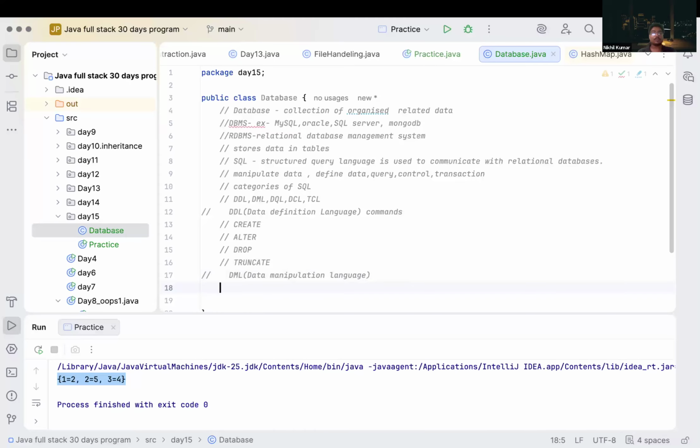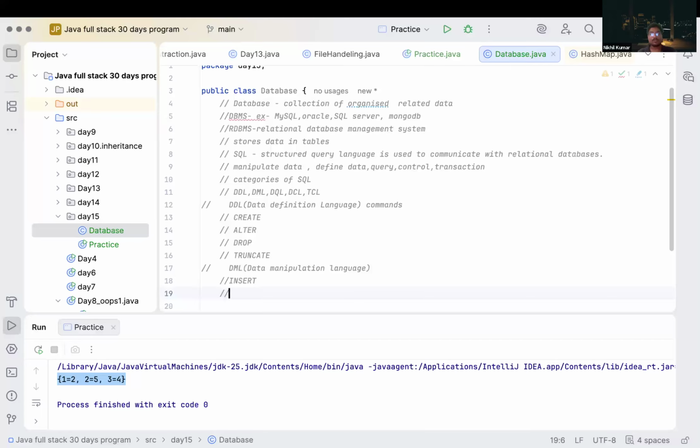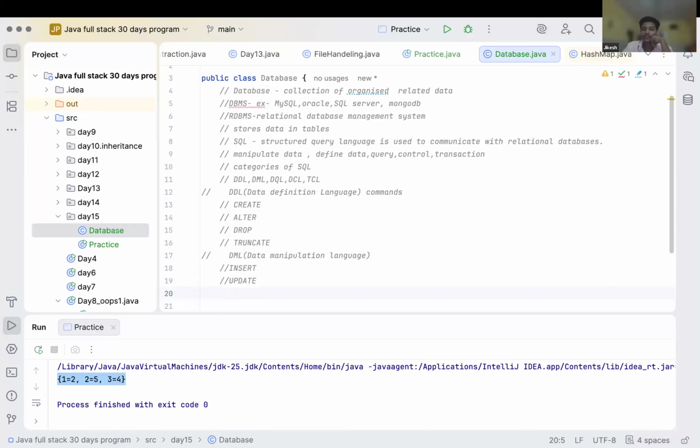Insert, update, and delete. So what is the difference? Here we are using create, alter, drop, truncate, but in DML we are inserting, updating, deleting.